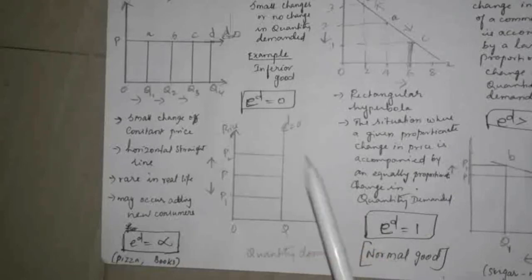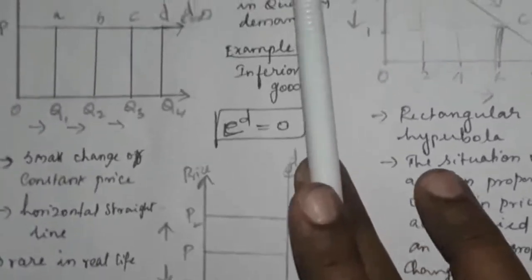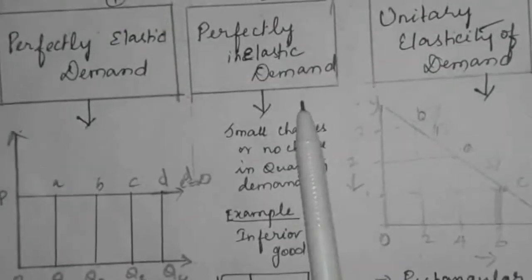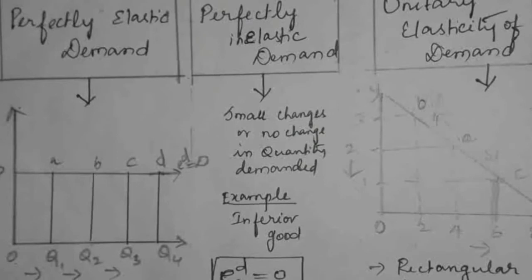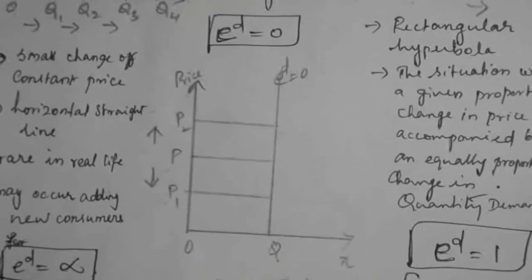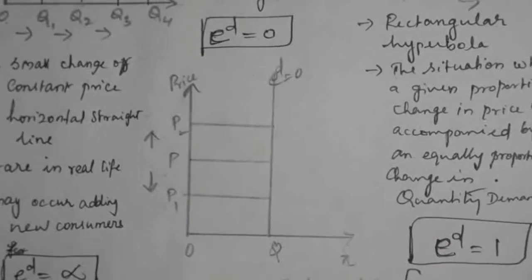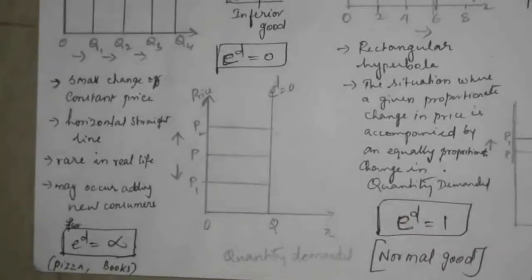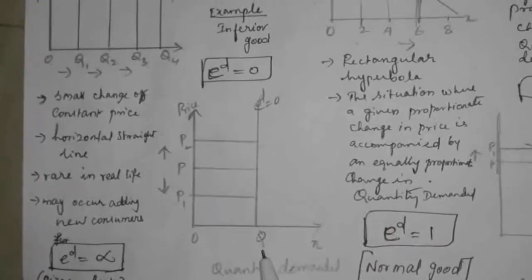Okay, the second point is perfectly inelastic demand. So just vice versa of perfectly elastic demand. Okay, so here see the figure. X-axis represents quantity demanded, whereas y-axis represents price. Okay, so here the vertical line shows the quantity demanded of the product.